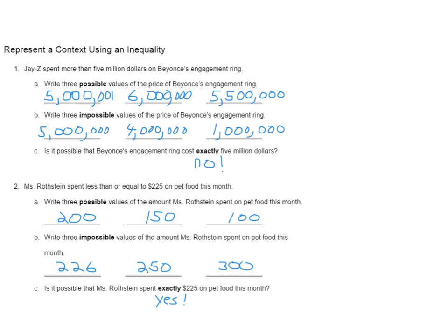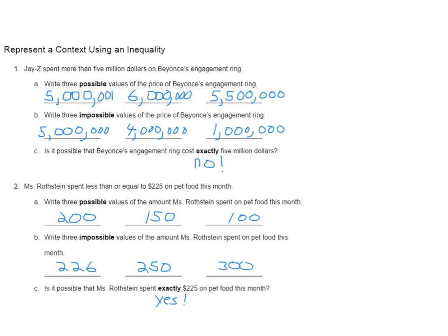All right, check out these answers. Jay-Z spent more than $5 million on Beyonce's engagement ring. So one possible value would be 5,000,001, or 6 million, or 5,500,000, all more than 5 million. Bad values would be exactly 5 million, because he spent more than, not 5 million, but it has to be more than that. So 5 is impossible, 4 million is impossible, 1 million is impossible.